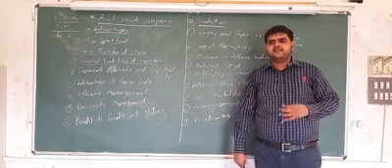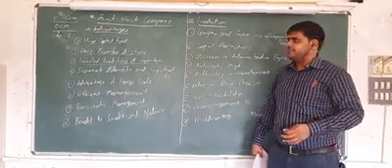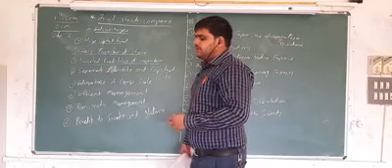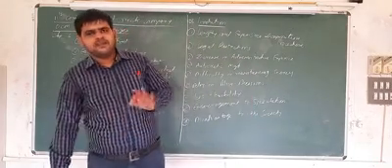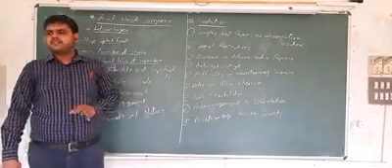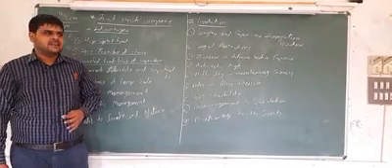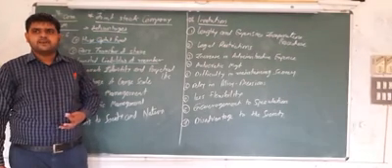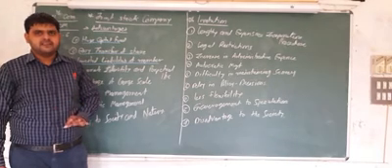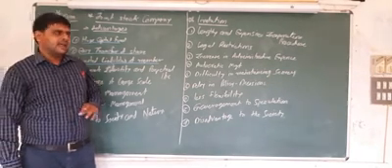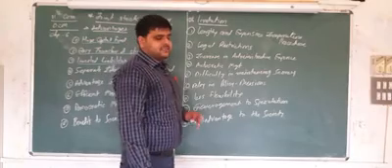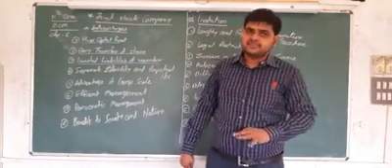For example, if any person has purchased a share of 1,000 rupees, his liability is only 1,000. If some person has purchased shares of 1 lakh rupees, the liability of that person is up to only 1 lakh. It means limited liability is there, up to their share price.